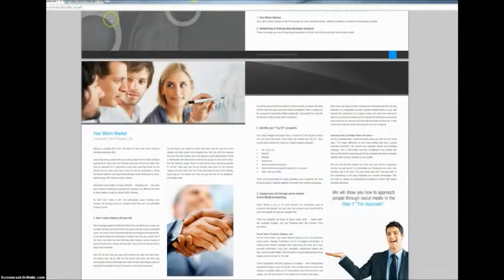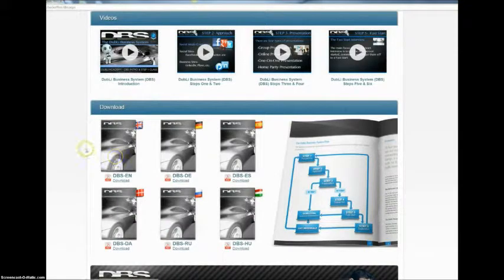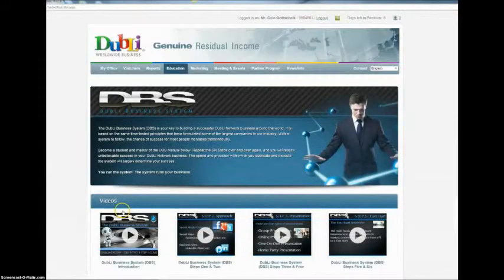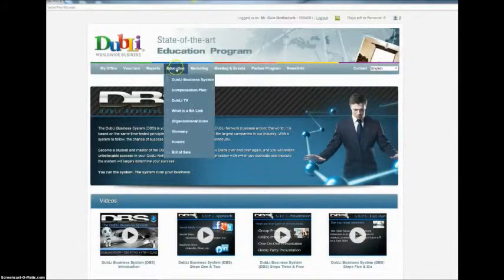That's also part of the entire system that's available to you. So just be aware that it's here. You can use it. It also comes in different languages. Also, as you scroll down a little bit further, is a fast start, getting started guide. You've got it in English as well as other languages. You can download this and exactly do the same thing. So really good materials here under the Education tab.